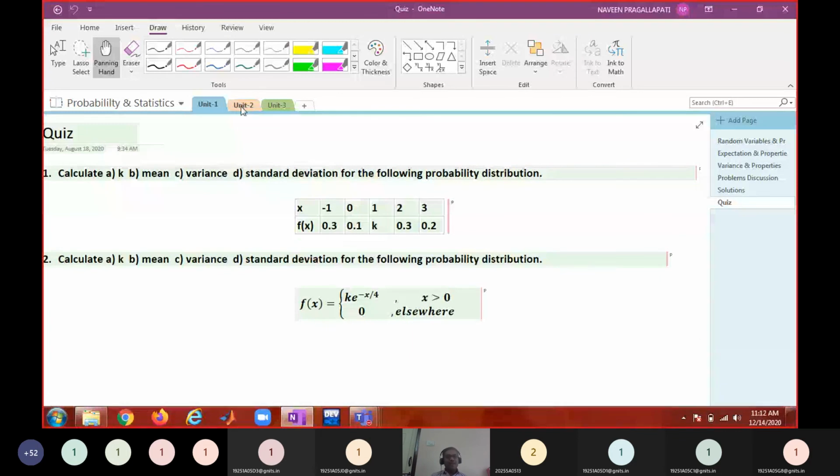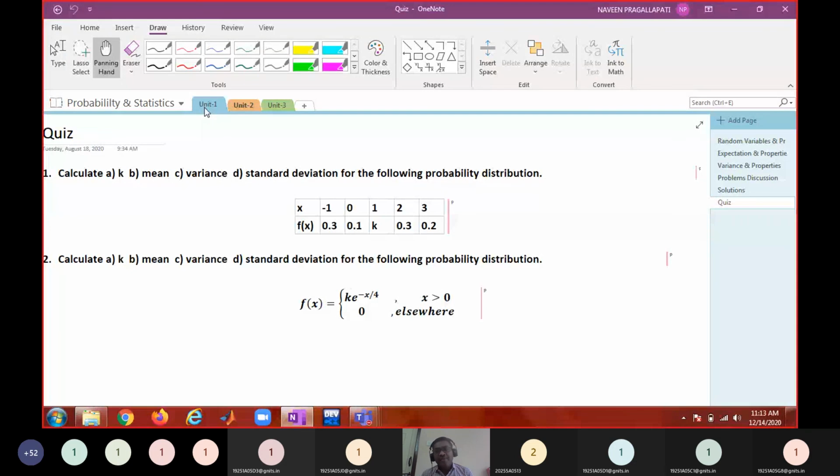So this is all about the review of basic probability, the first unit: random variables and probability distribution. What you do today, just go through your notes and try to redo problems on your own. Don't look at the notes again. Don't try to understand what I discussed earlier. Pick up the problem and try to redo it on your own. Then only you will build your confidence. If you still have any doubts, you can ask me tomorrow.